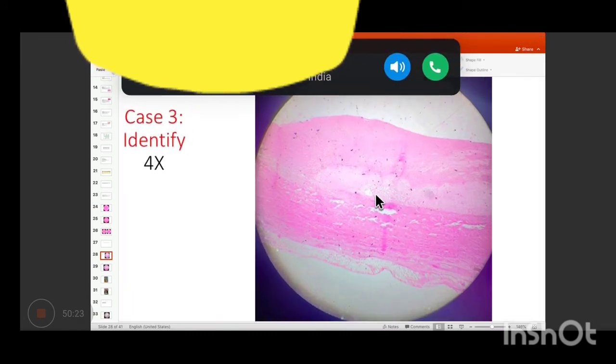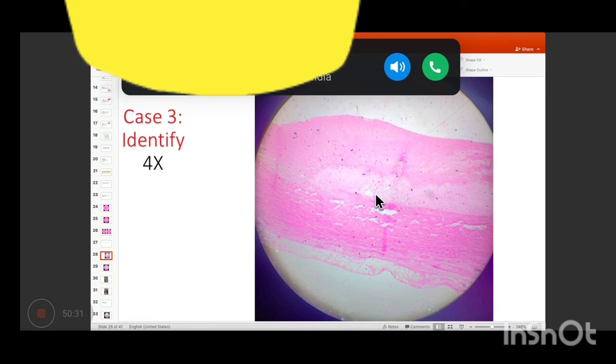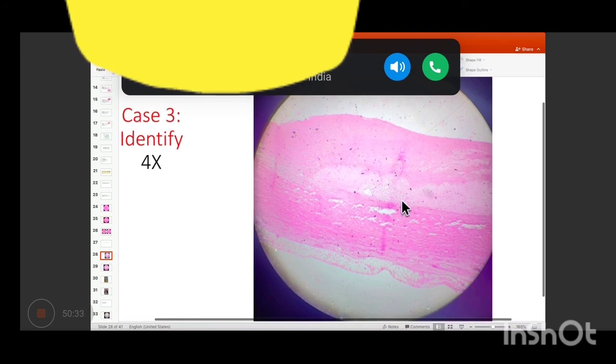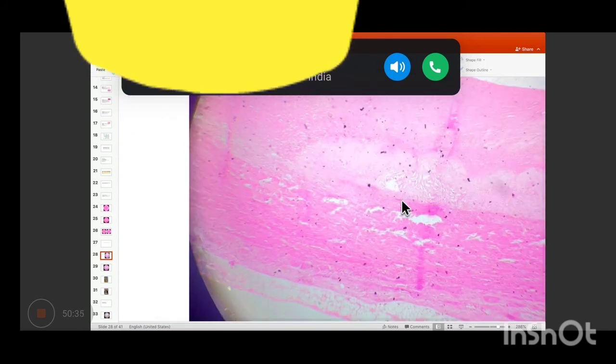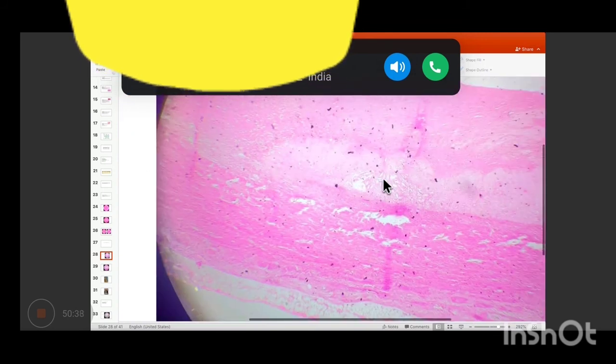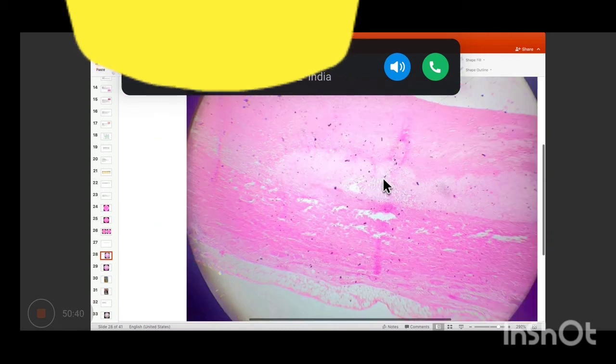Okay. So let me just zoom it over. Yeah. So can you see it here? There are some slit-like spaces, right? So this entire area is pale. Here we will see some fibroblastic proliferation. Yeah. So this is atheroma. These are cholesterol clefts because of atherosclerosis.